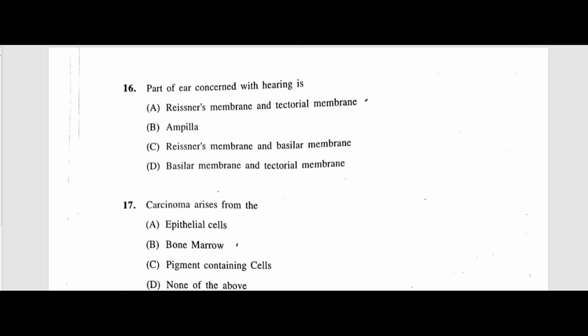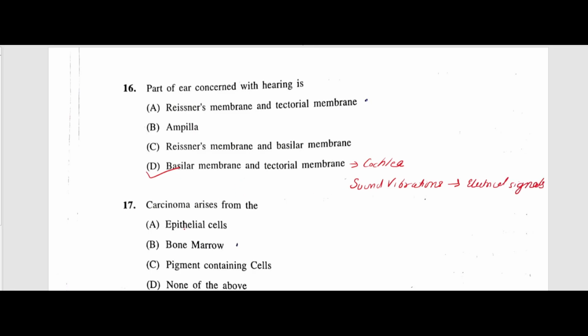The part of the ear concerned with hearing is called the cochlea, formed by the basilar membrane and tectorial membrane, which together convert sound vibrations into electrical signals to be interpreted by the brain.